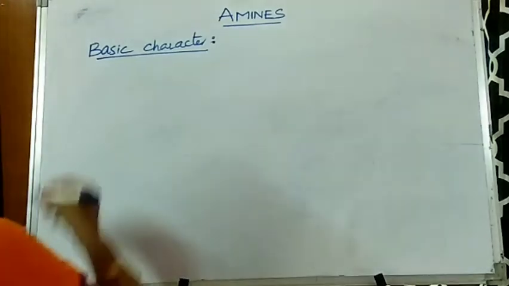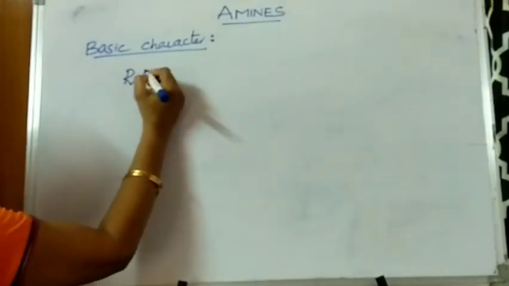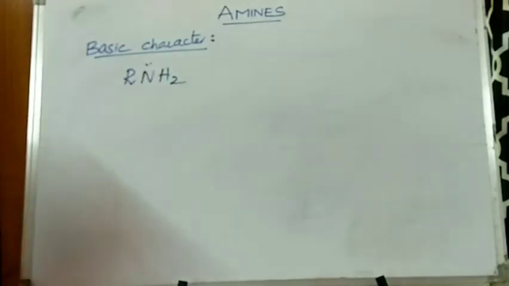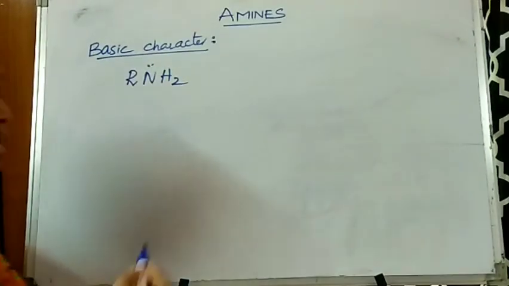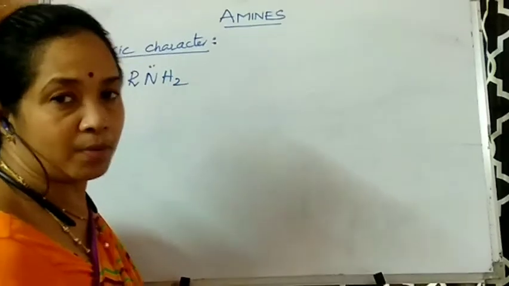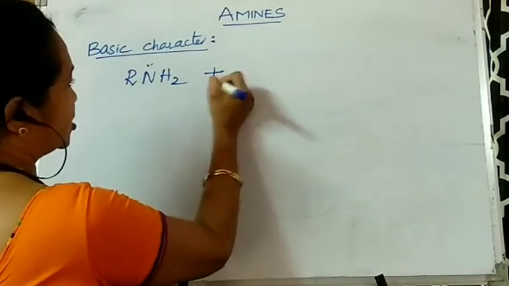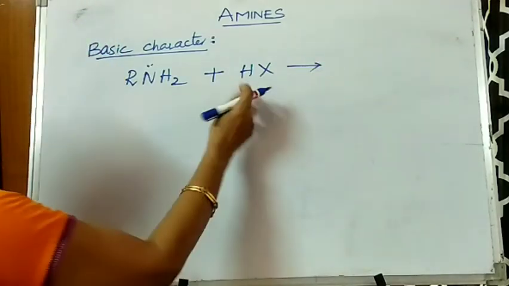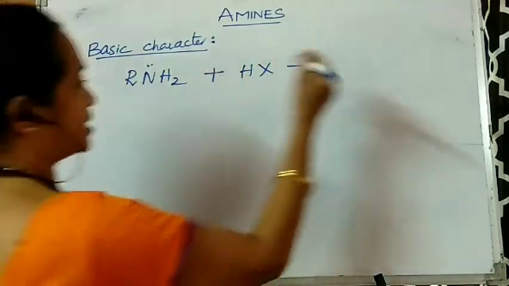I'm taking an aliphatic amine, namely RNH2. This is how you represent it, and we also call these amines Lewis bases, as nitrogen possesses a lone pair of electrons. This RNH2 comes in contact with a mineral acid HX, such that this is acidic in nature and this is basic in nature.